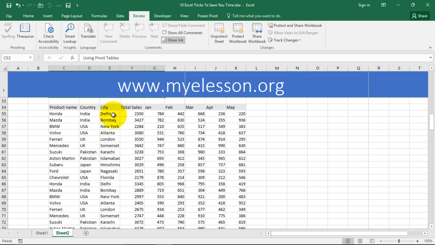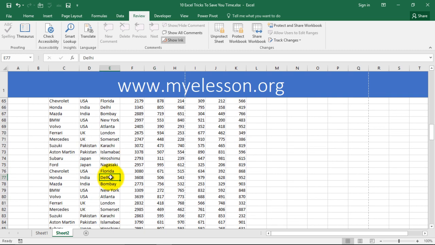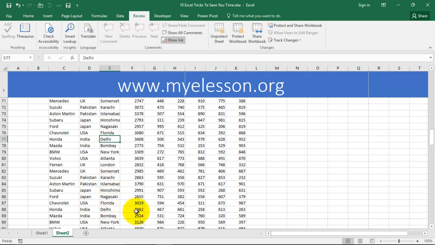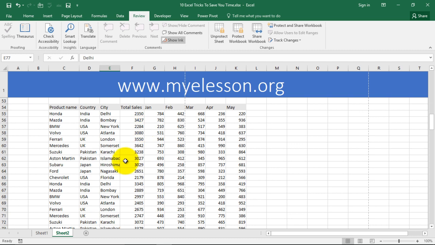Now you have to find this, and then here again this data, and then again this data. All right. So you have to do a total of all these cells. And now with a pivot table, you can do that in a jiffy.